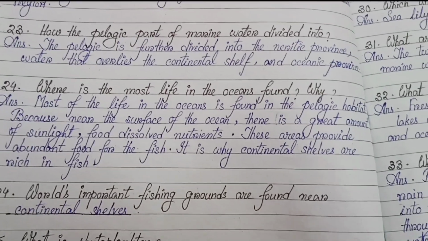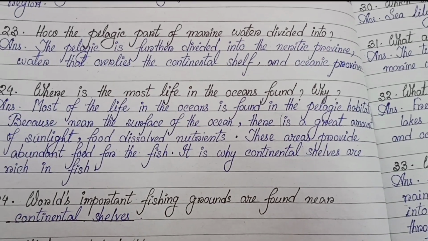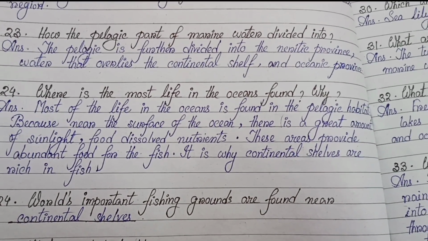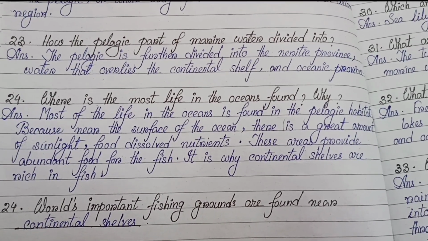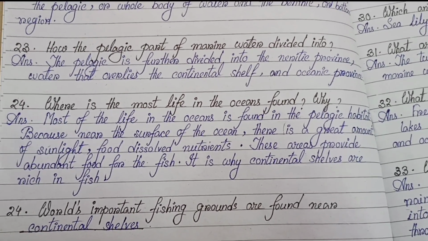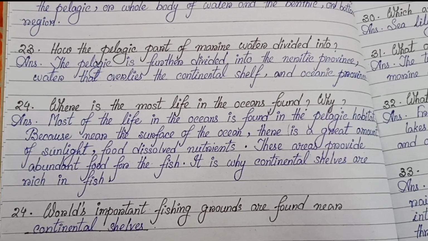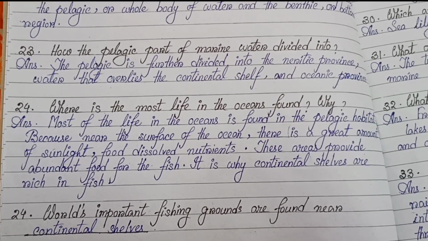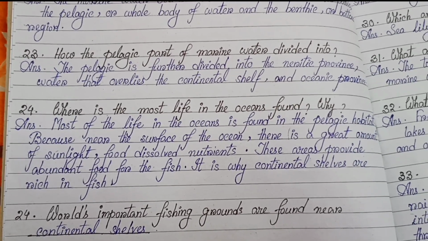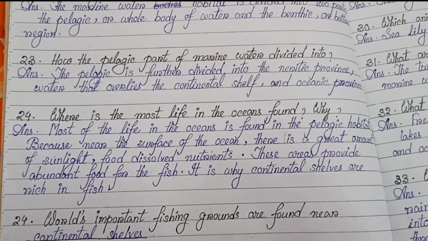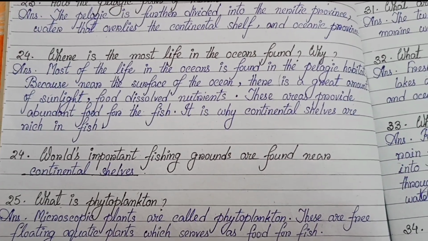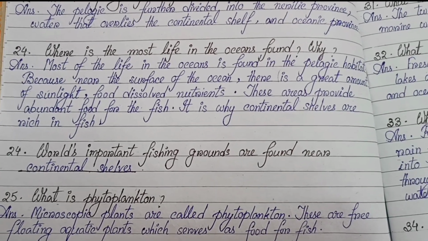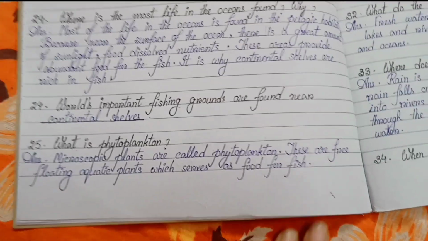Number 24. Where is the most life in the ocean found? Why? Most of the life in the oceans is found in the pelagic habitat because near the surface of the ocean there is a great amount of sunlight, food and dissolved nutrients. These areas provide abundant food for the fish. It is why continental shelves are rich in fish. Number 24. Fill in the blank. World's important fishing grounds are found near continental shelf.